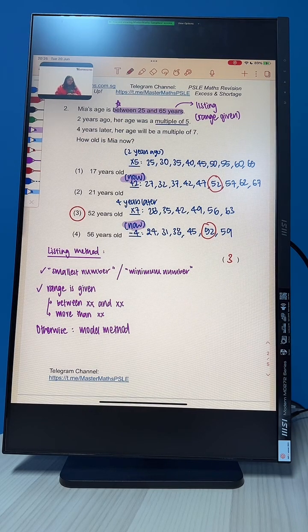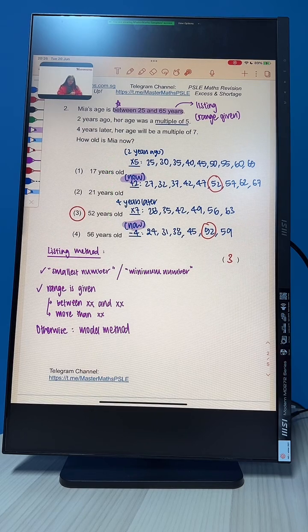Let me repeat one more time the things that you have to take note of for this question. Whenever we see keywords like smallest number or minimum number, or when we see a range that is given, range can mean things like they tell you between a certain number and a certain number, or more than a certain number, greater than a certain number, or less than a certain number, whatever it is. When they give you a range, you would want to use the listing method. That's why what we have done here is the listing method.